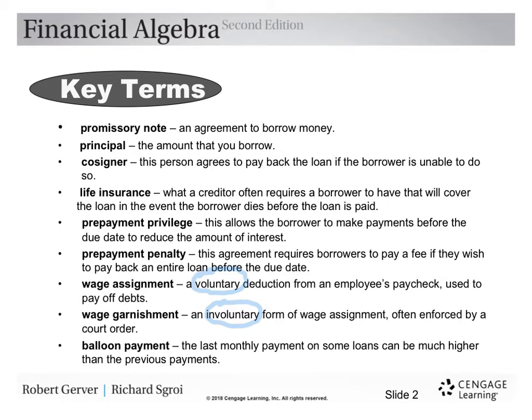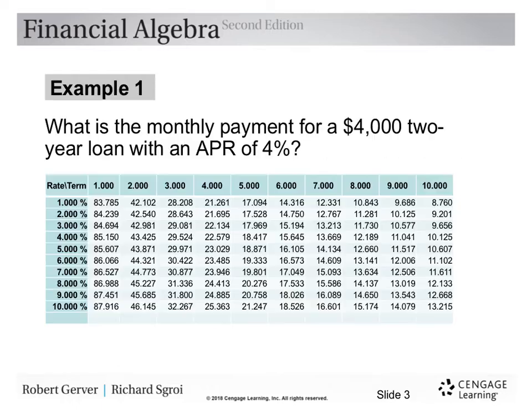And then lastly, balloon payment. This is the last monthly payment on some loans, and it can be much higher than the previous payments. All right, so let's look at an example. What is the monthly payment for a $4,000 2-year loan with an APR of 4%?